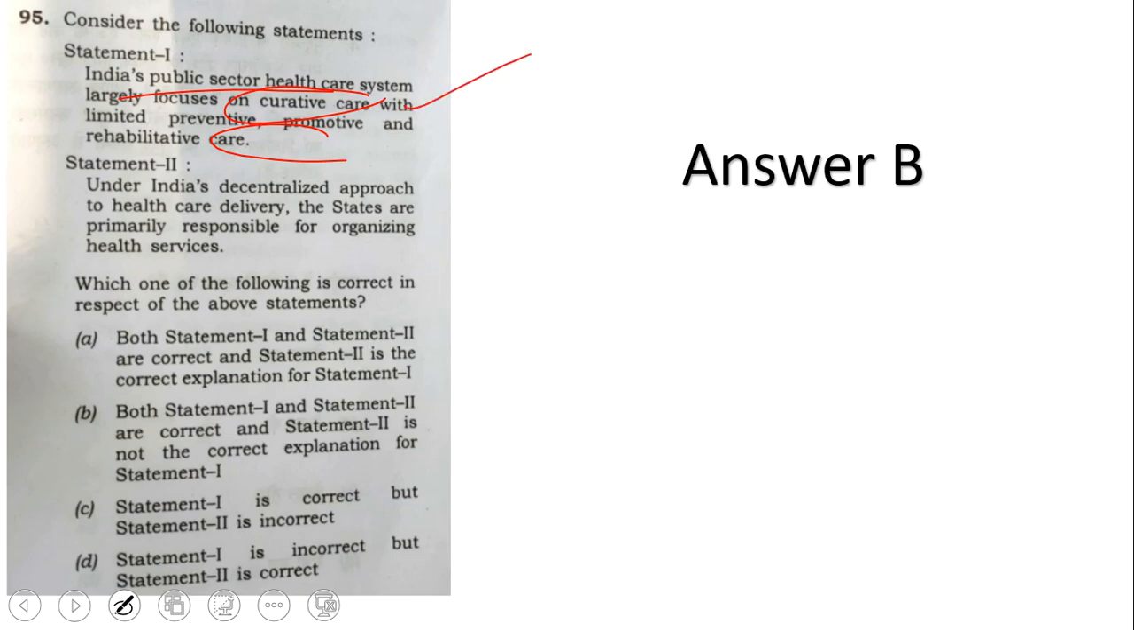And the other one: under India's decentralized approach, healthcare delivery is the responsibility of states. We know that there is the union list, state list and concurrent list, right? Obviously, health is under that one. So this is also true. Now, does this explain the problem?